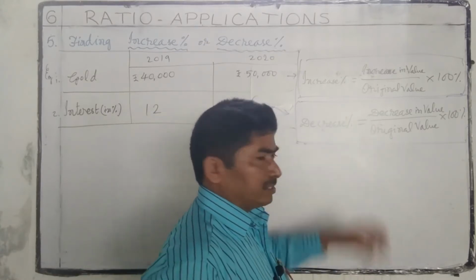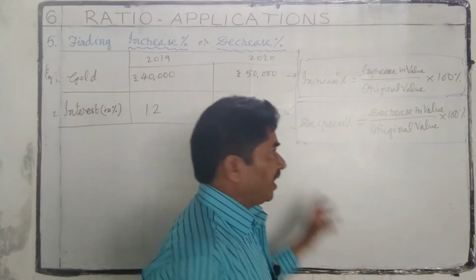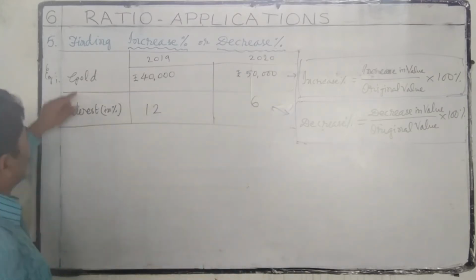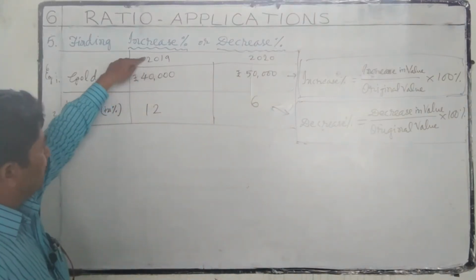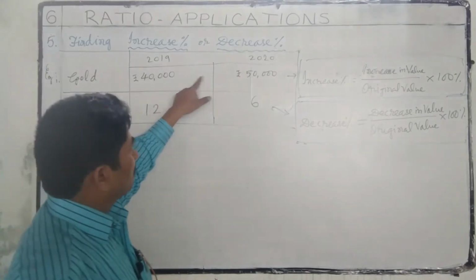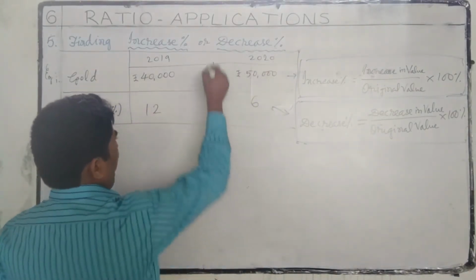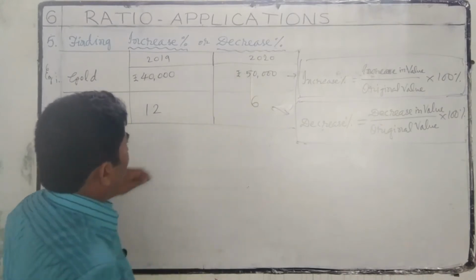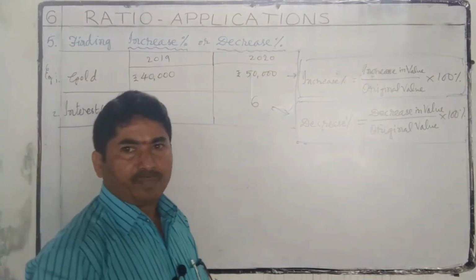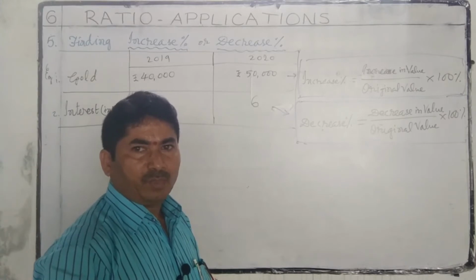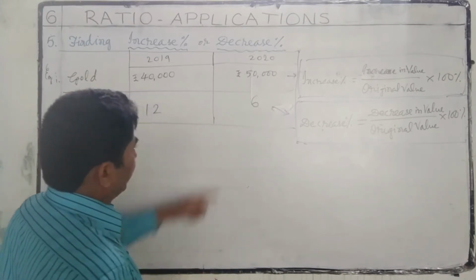To understand these formulas, here we have two examples. Gold last year 2019, 40,000. This year 2020, 50,000. Here the cost of gold increased. So what is the increase percent?